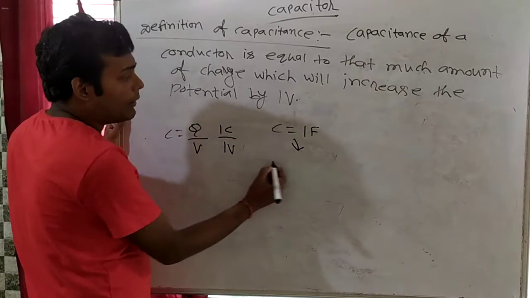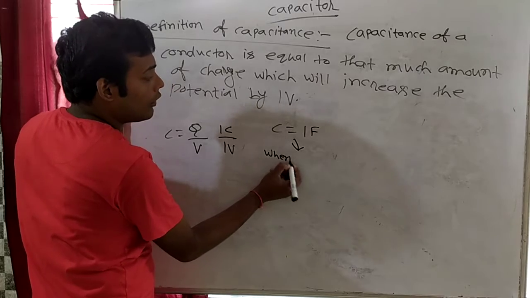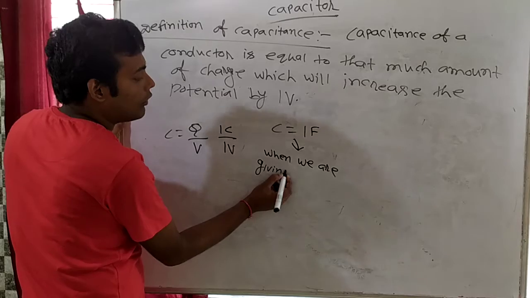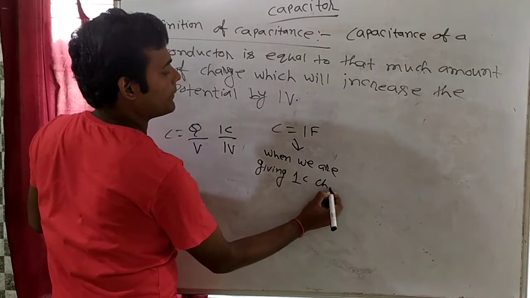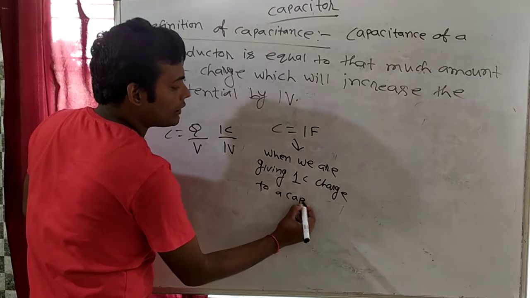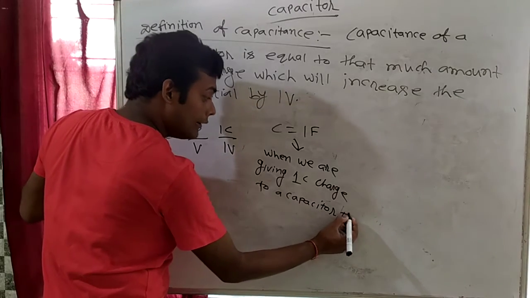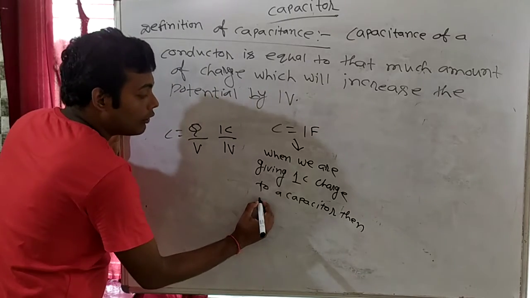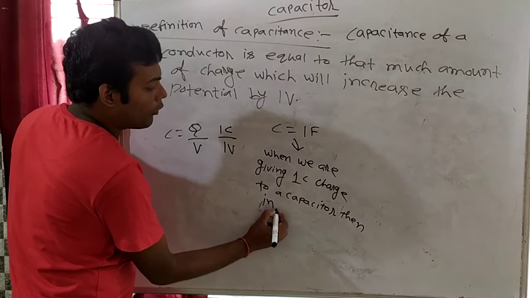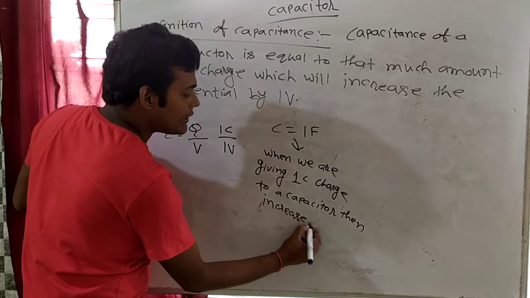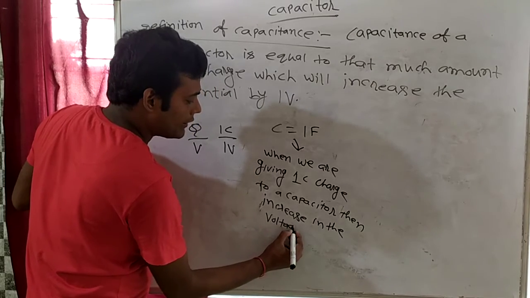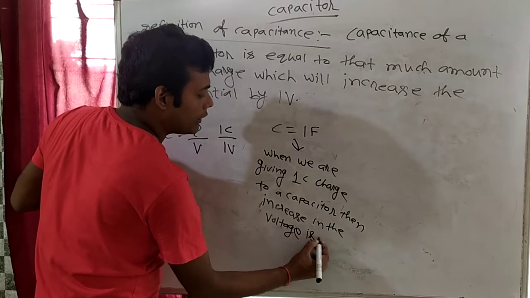So capacitance equal to 1 farad means when we are giving 1 coulomb charge to a capacitor, then the increase in voltage is 1 volt.